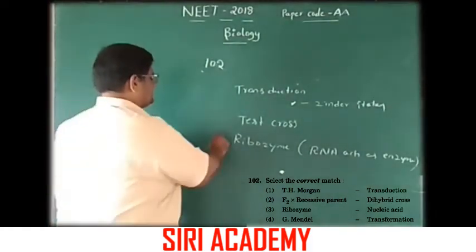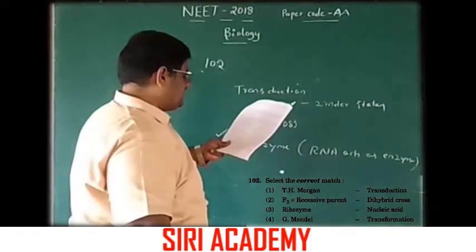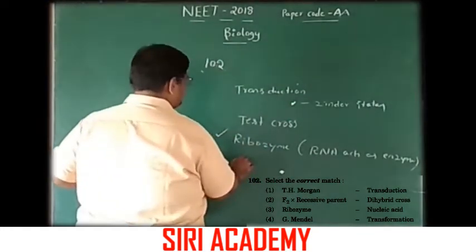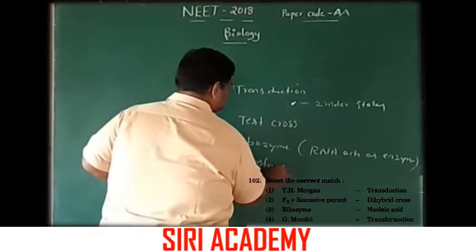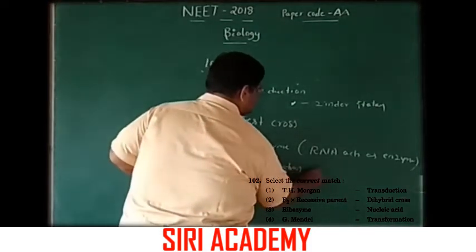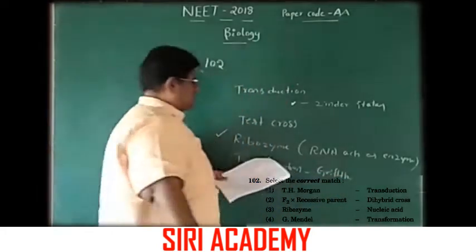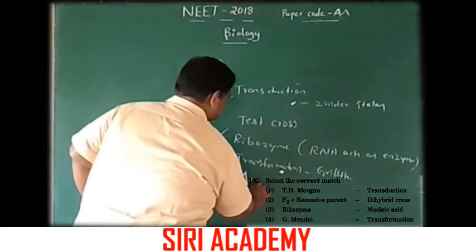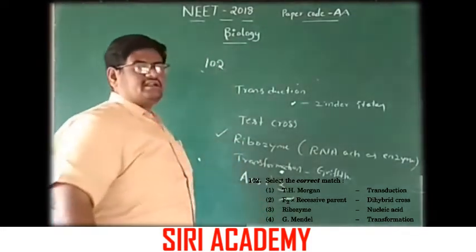This one is the correct option, nucleic acids. Fourth one is Gregor Mendel, transformation was conducted by Griffith. So the correct option is ribozyme, nucleic acid. Option 3 is the right answer.